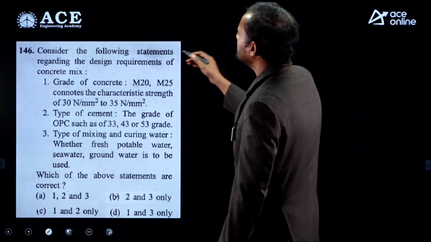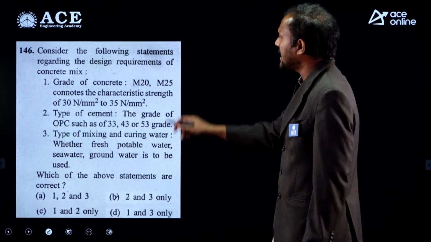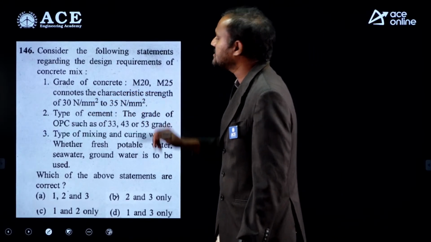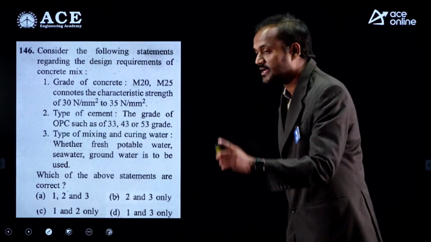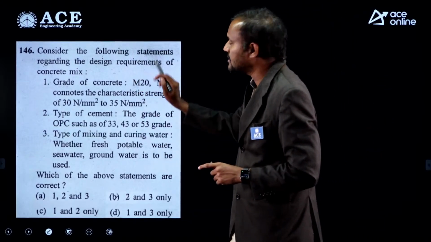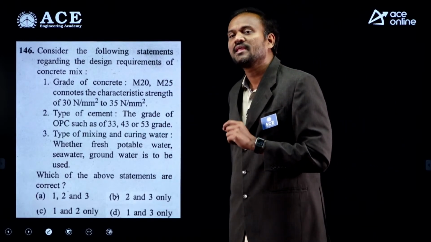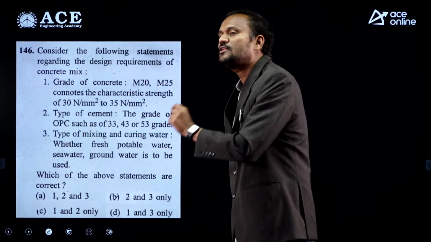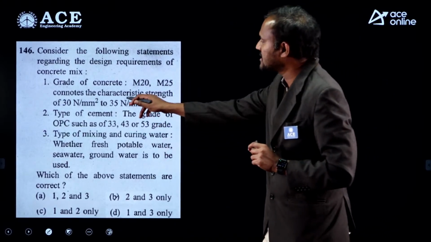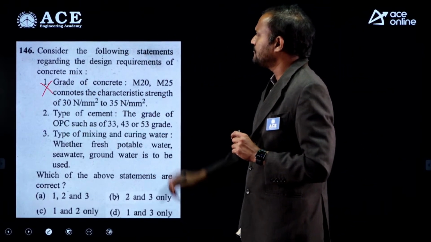Next. Consider the following statements regarding the design requirements of concrete mix. The grade of concrete M20, M25 connotes the characteristic strength 30 and 35 Newton per mm square. That is incorrect. What is M20? In M20, M stands for mix, 20 is the characteristic strength. So M20 characteristic strength shall be 20 Newton per mm square. For M25 it should be 25 Newton per mm square, not 30 and 35 respectively. So this is incorrect.